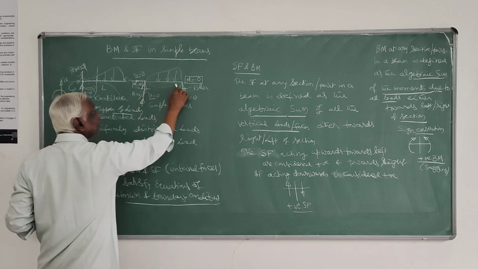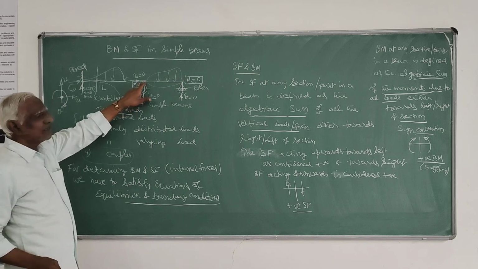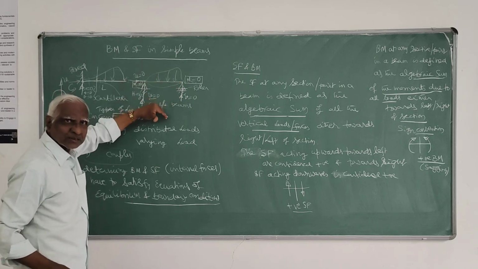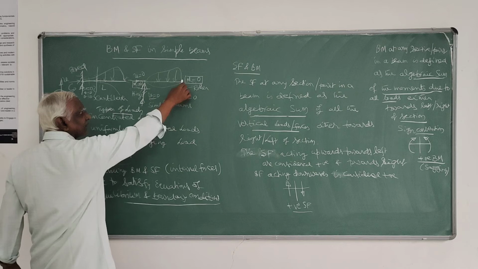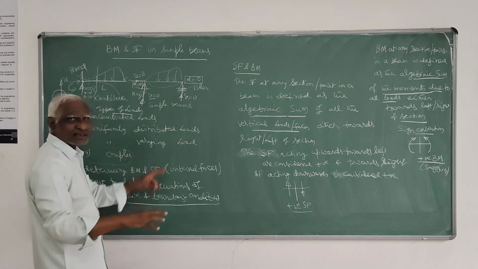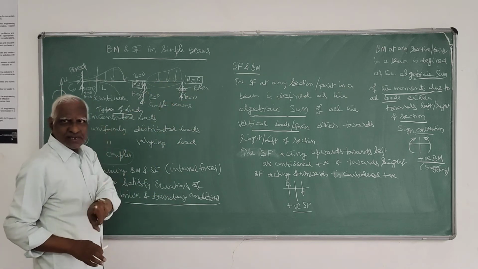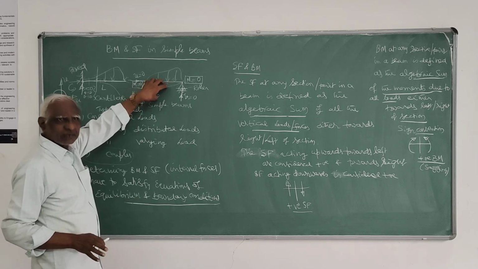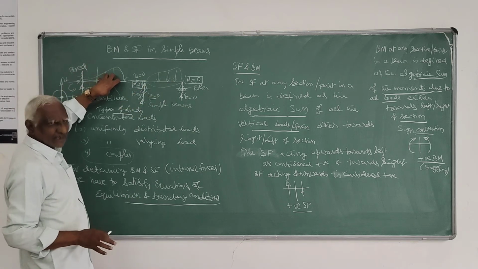Here it bends between the supports like this, because here it will not move, here it will not move. It has to move only in the downward direction like that. This is sagging. So here it is always positive. Bending moment has to be positive here, here it is negative.